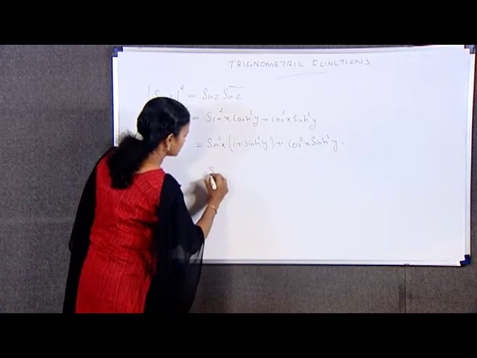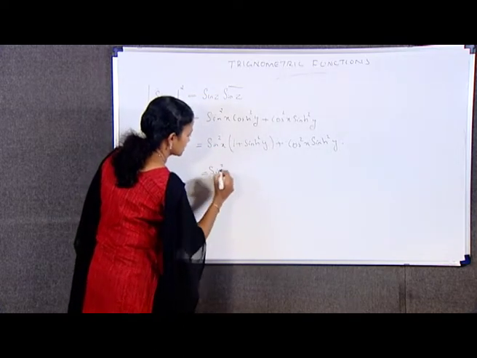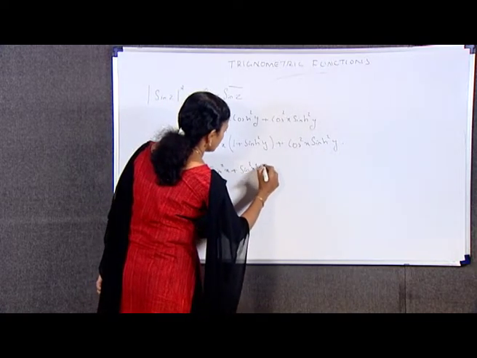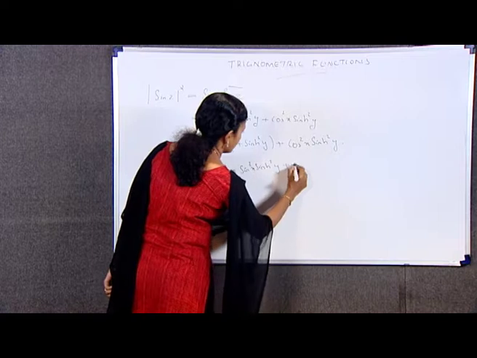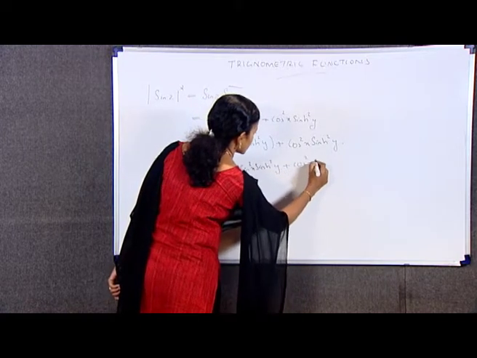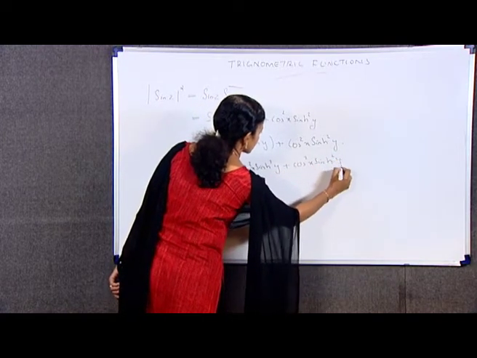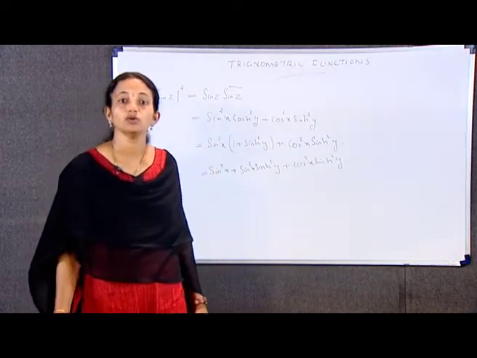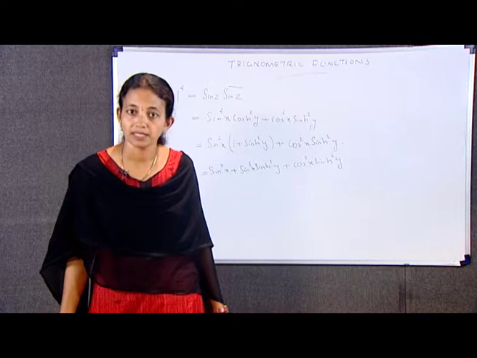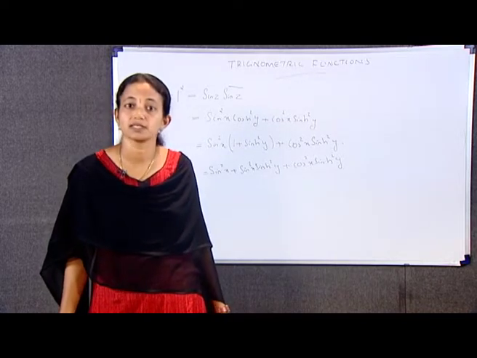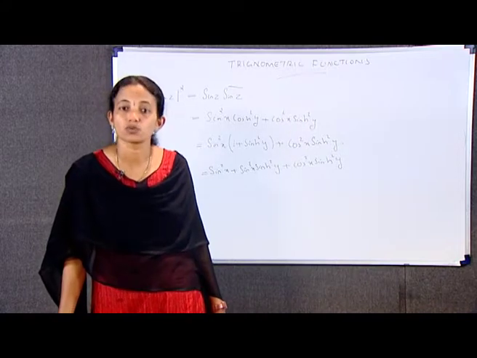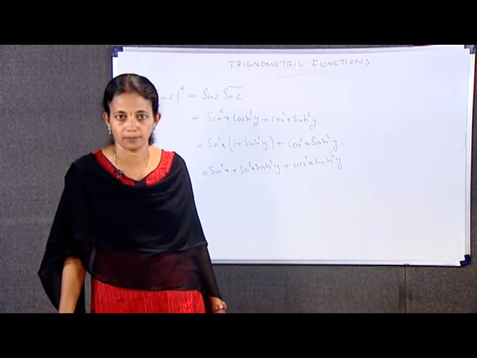So, it becomes sin square x plus sin square x into sinh square y plus cos square x into sinh square y, which is equal to sin square x plus sin square x plus sin square x into sinh square y plus cos square x into sinh square y.